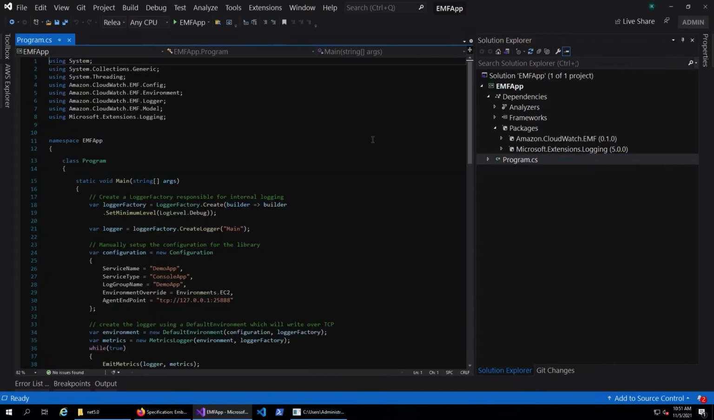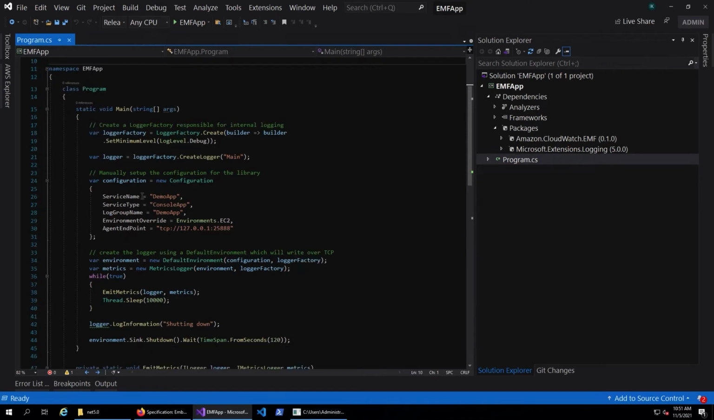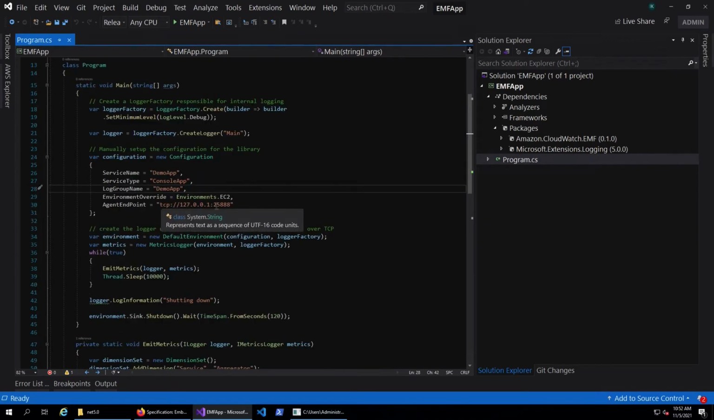So let's go to the code, and let's look at the most important factors here. Here are the service name, the service type, and all that. But the important thing for you to note is the log group name. This is the log group under which you will be sending your metrics. And the endpoint is this, default. For this, you need to have the CloudWatch agent running. I have the CloudWatch agent running locally, and it's listening on port 25888, to which you can send the metrics. The SDK automatically does that for you, but you have to configure it here.